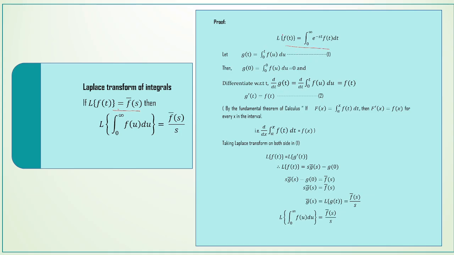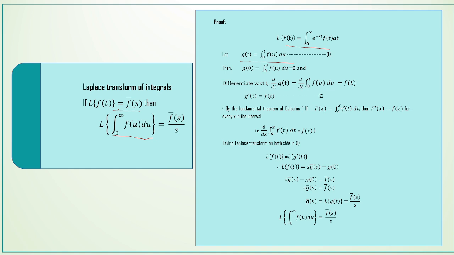Definition: L of f of t is equal to integral 0 to infinity e power minus st f of t dt. We are finding the Laplace transform of this integral 0 to t f of u du. Let us take this integral as g of t and put t equal to 0 here. g of 0 is equal to integral 0 to 0 f of u du. Both the upper and lower limits are 0, therefore the integral is 0. Now this function is differentiated with respect to t. We get d by dt of g of t is equal to d by dt of integral 0 to t f of u du. This is f of t by the fundamental theorem of calculus.